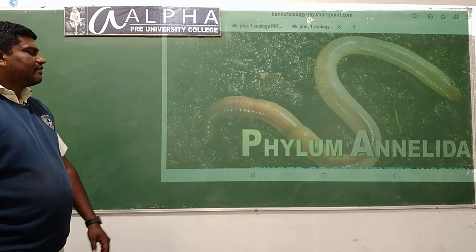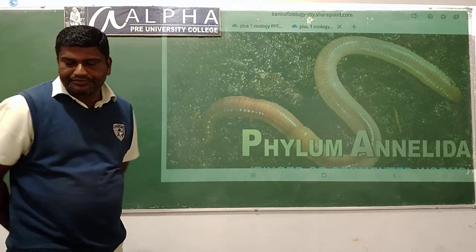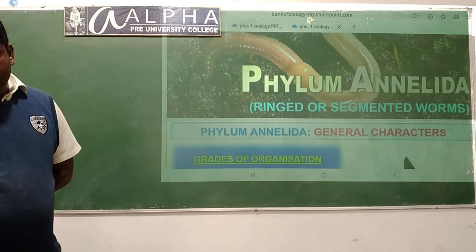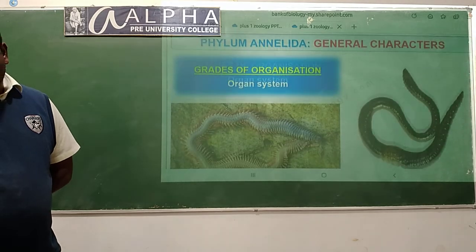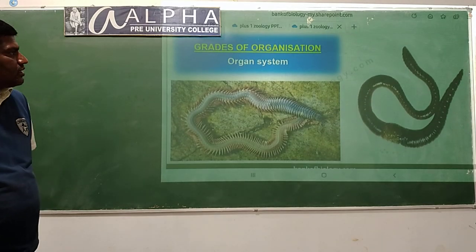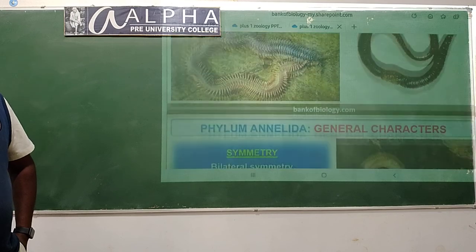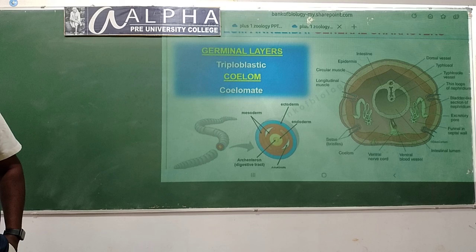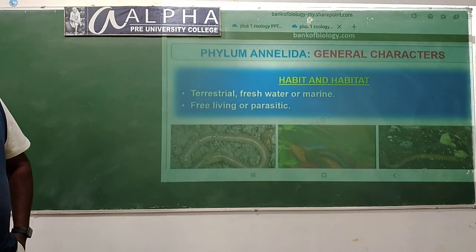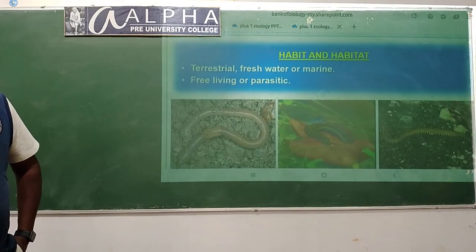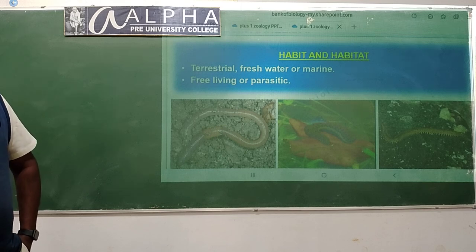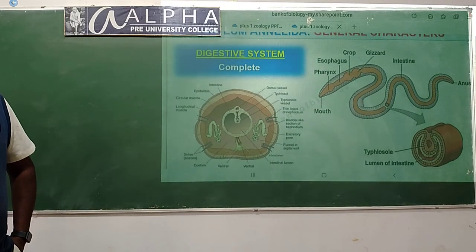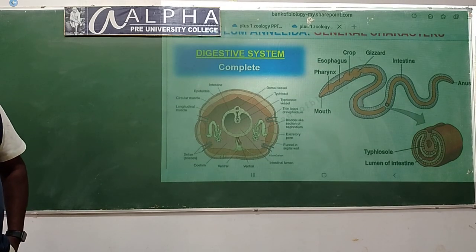The next is the phylum Annelida. Annelida is commonly called segmented worms. They show the organ system level organization. They are bilaterally symmetrical, triploblastic and coelomate. They are terrestrial, freshwater or marine forms, free living, some are parasites. Digestive system is complete, which contains mouth and the anus.